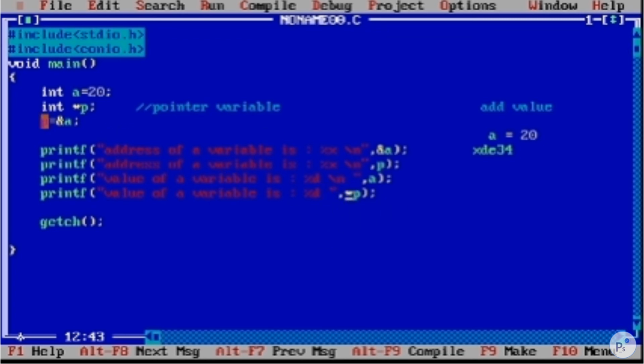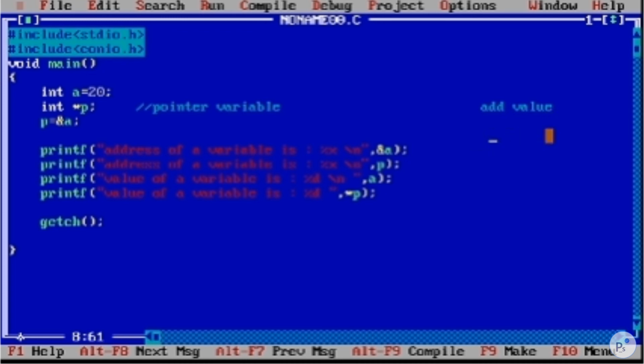The p is holding this address, right, and by using this asterisk symbol we are extracting the value where this address is stored. At this address we got value 20, so it prints out the value 20. This is the logic behind pointers.